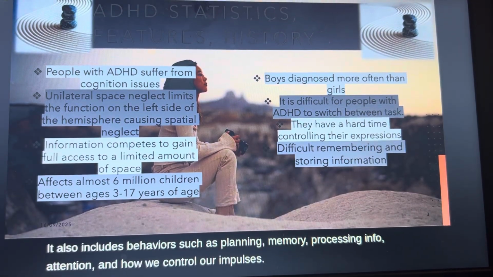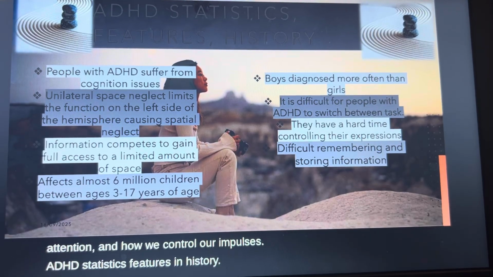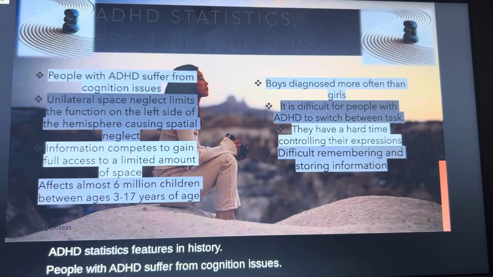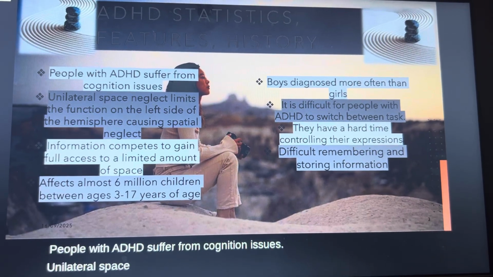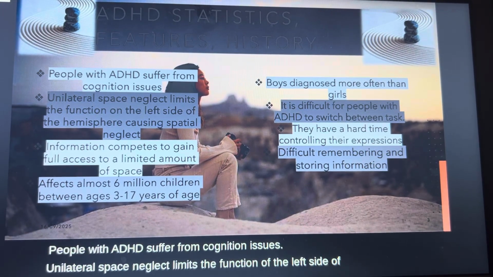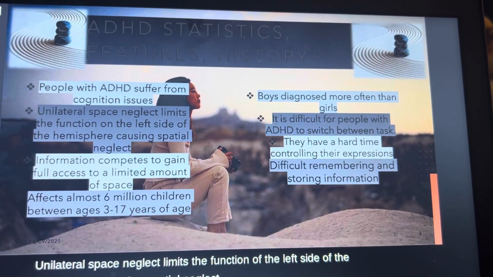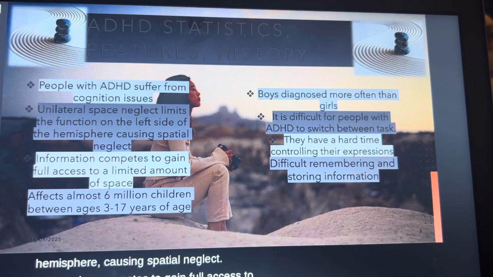ADHD Statistics, Features, and History. People with ADHD suffer from cognition issues. Unilateral space neglect limits the function of the left side of the hemisphere, causing spatial neglect. Information competes to gain full access to a limited amount of space.